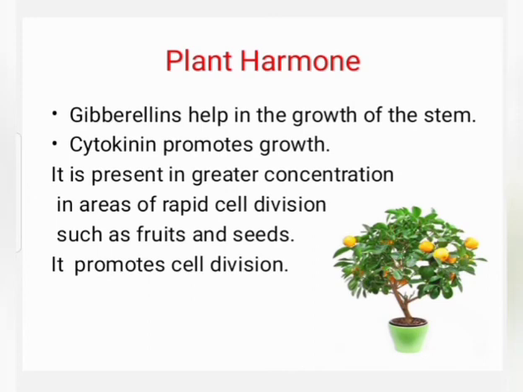It is present in greater concentration in areas of rapid cell division such as fruits and seeds. It promotes cell division. Students, underline this word cell division. Underline the word cytokinins and underline cell division in your textbook. Name the plant hormone which promotes cell division.